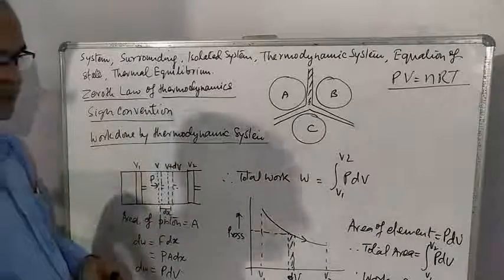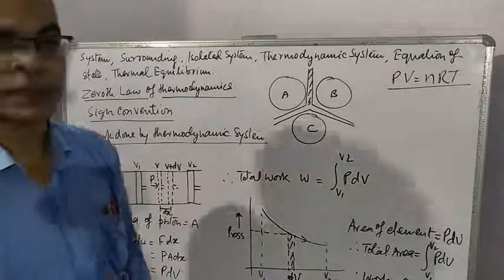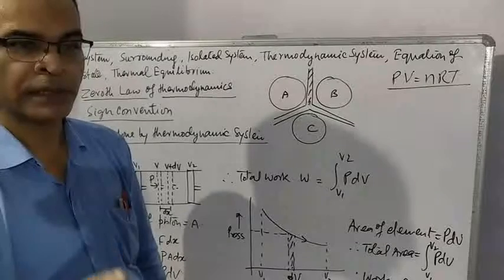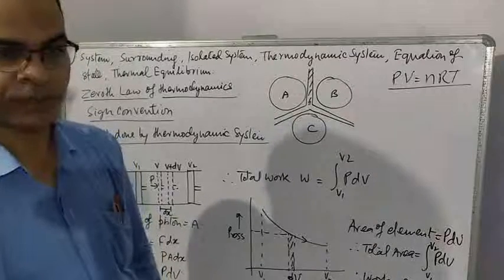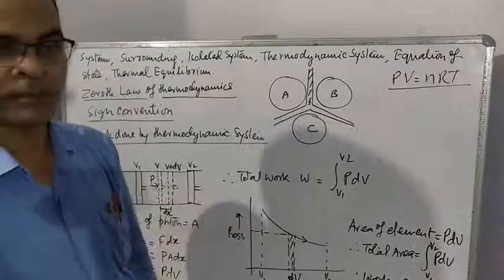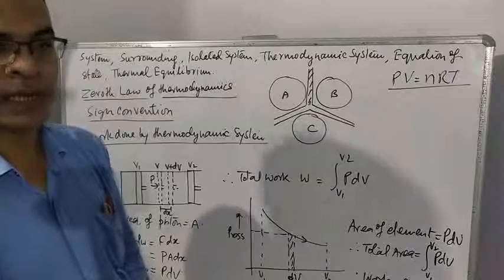Similarly, work. If system is doing work, system is giving work, then that work is taken as positive, and if work is done on the system, that work is taken as negative.